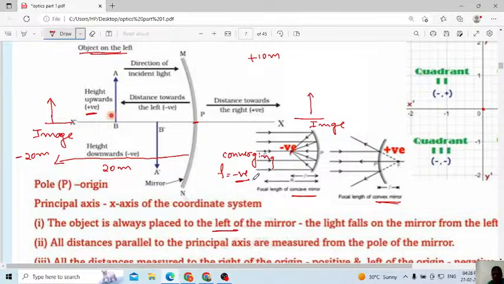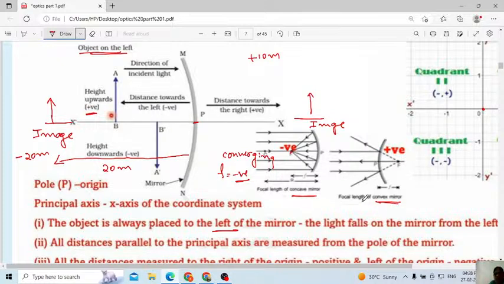What I am explaining now, I am explaining slowly, because they will definitely ask this in MCQ, and also when you are solving the problem: in which case we will consider the focal length as positive, and in which case as negative. That is also very, very important. Yes, Suma Devi, good evening.